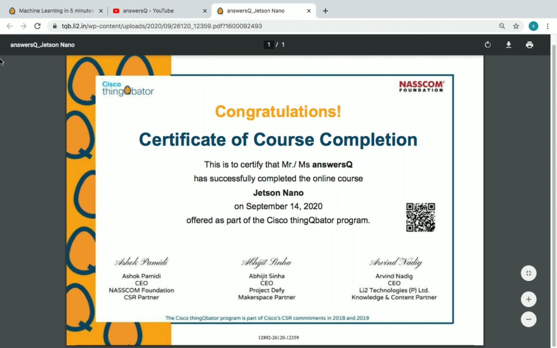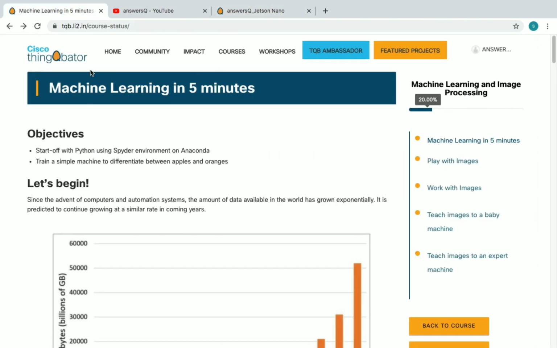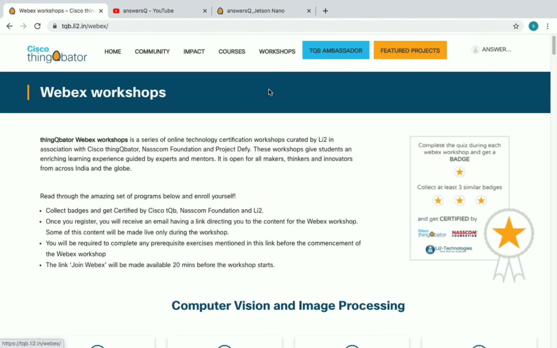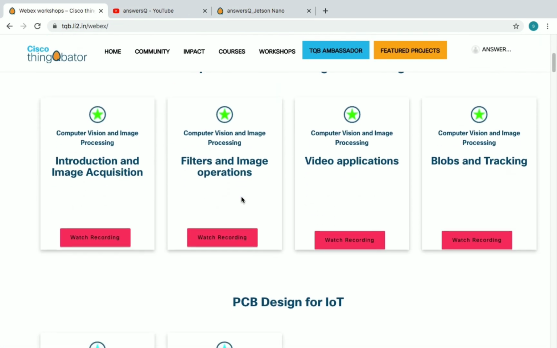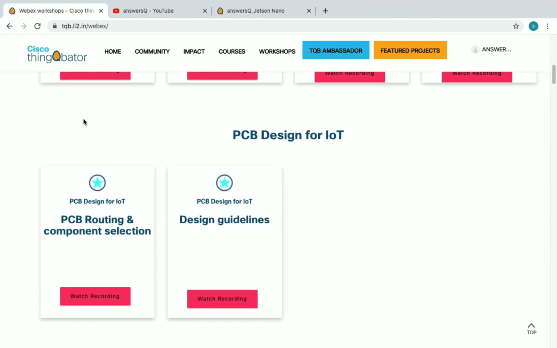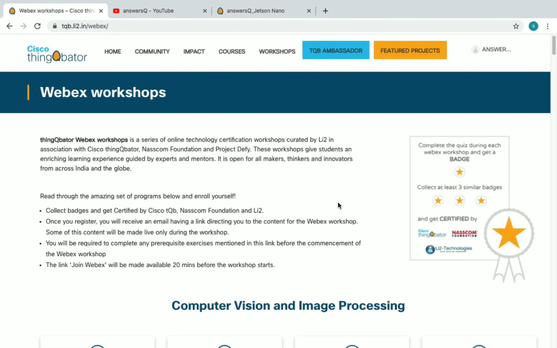In addition to the free certificate courses offered by Cisco ThingQbator, they are also offering free workshops. Just click on workshops here. And on this page, you can find all the workshops that are available for free in Cisco ThingQbator. And you can also get a free certificate for attending the workshops.